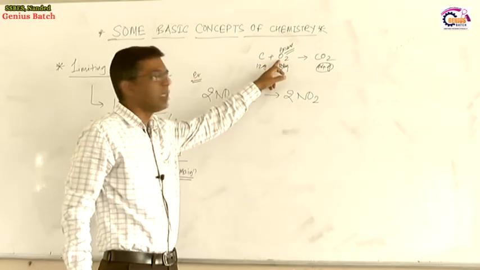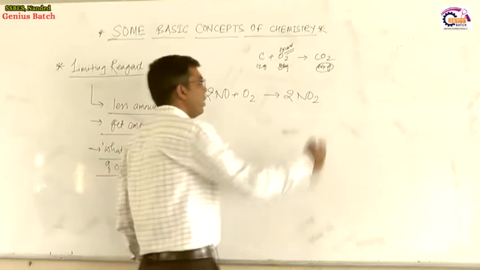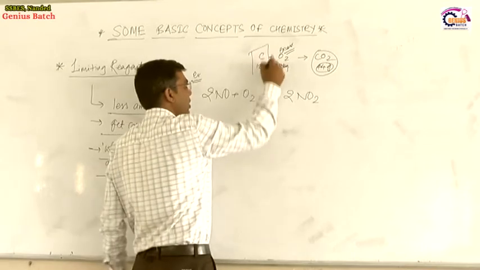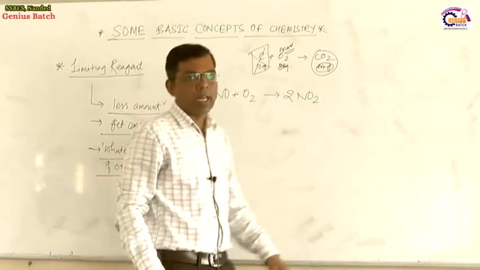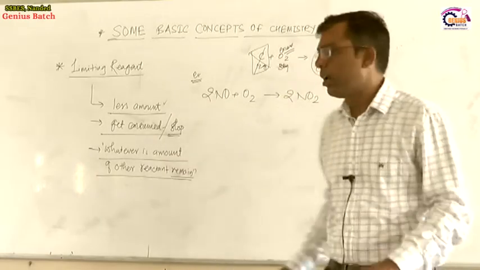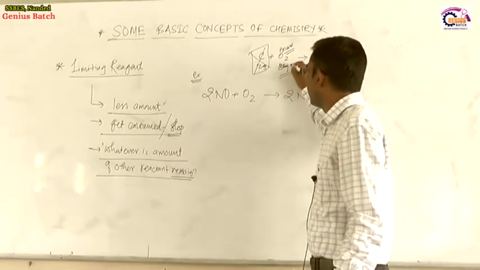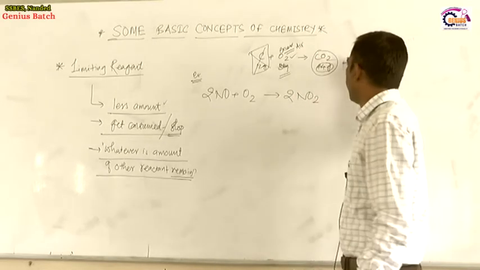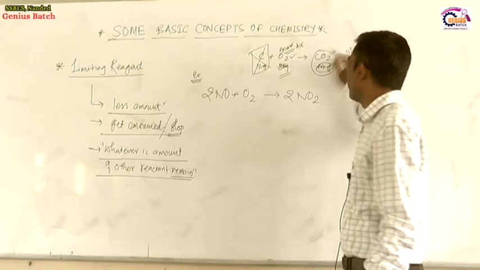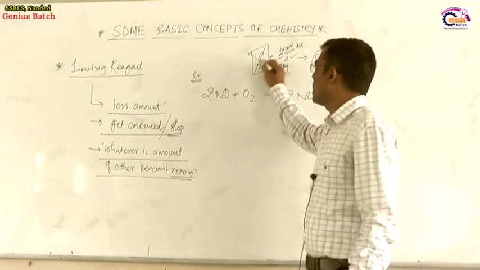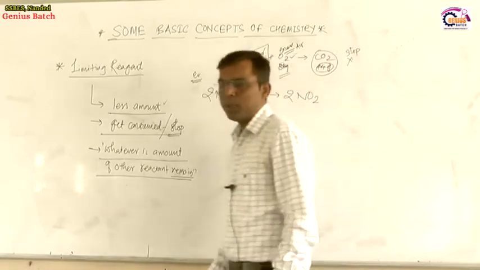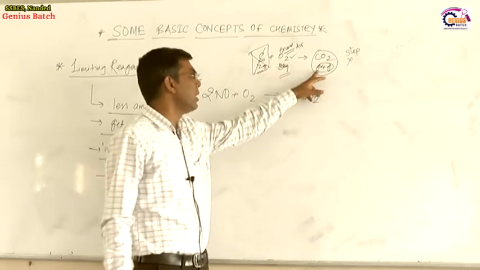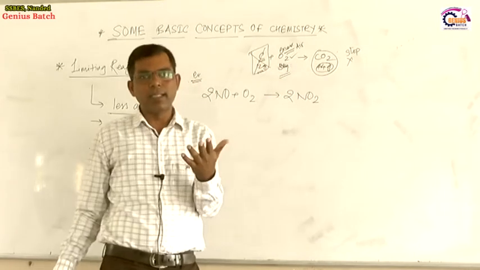Once the 12 grams of carbon is completely burned, whatever amount of oxygen remains, because we are taking air, meaning an excess of oxygen is present, the formation of carbon dioxide stops. So this 12 grams of carbon is present in a lesser quantity. Once it is over, the reaction stops, which means carbon is the limiting reagent.